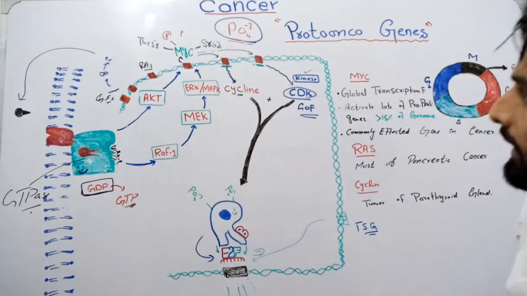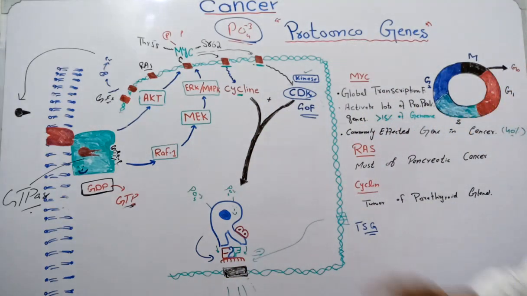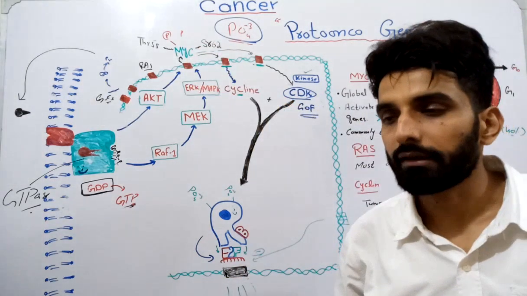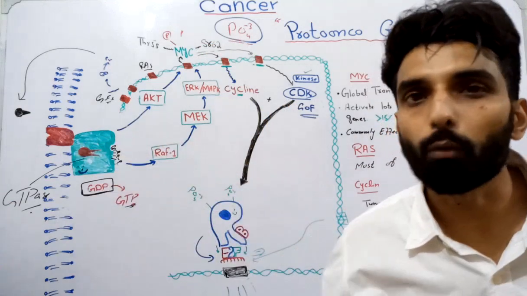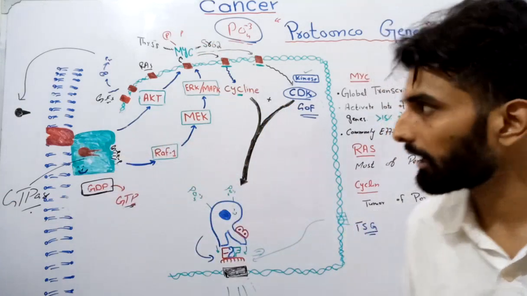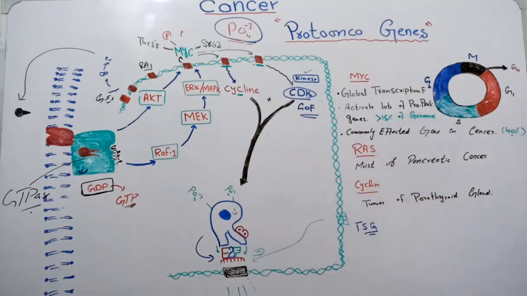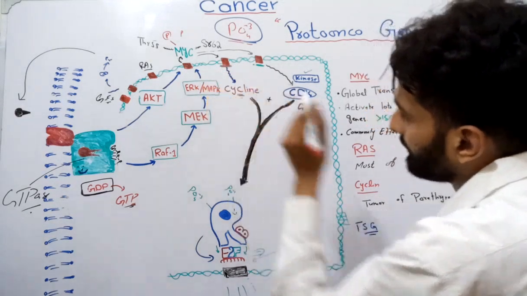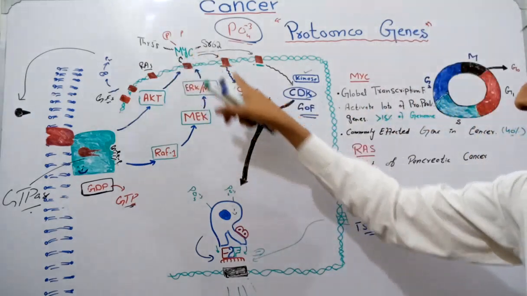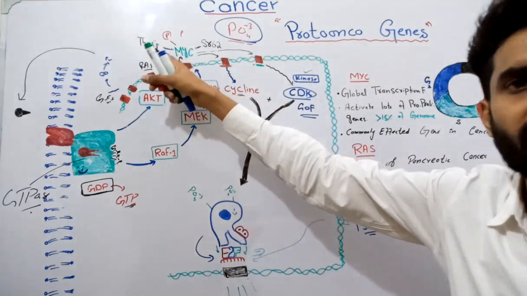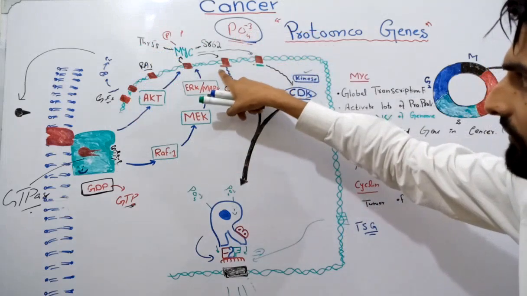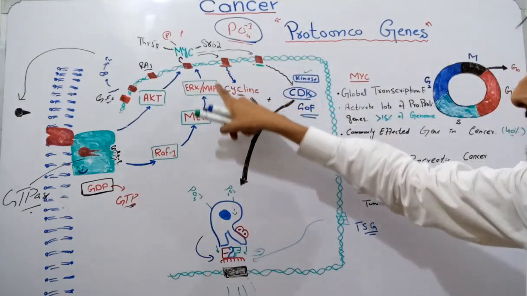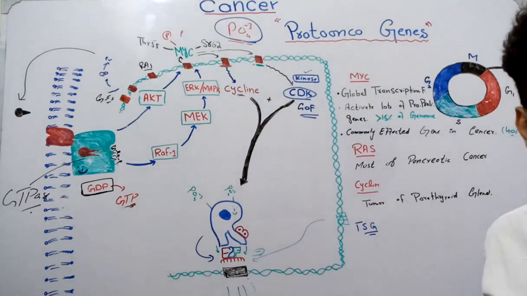Now what will happen? Let me proceed forward. This MYC gene, I have explained that it can activate lots of other pro-proliferative genes. Similarly, it is going to activate two very important genes. The product of one of the genes is cyclin. It will also activate cyclin because it is a transcription factor. So it will help in the transcription of this gene, and after transcription and translation, the product will be cyclin.